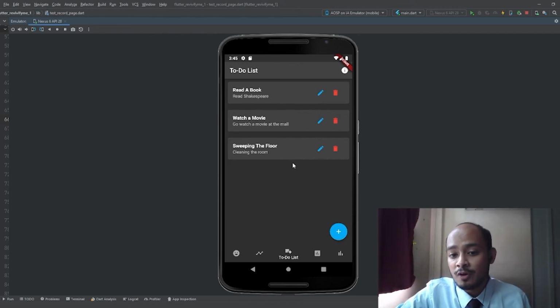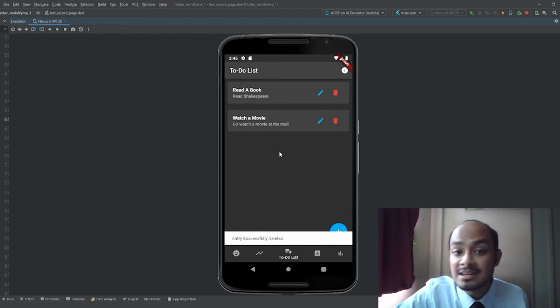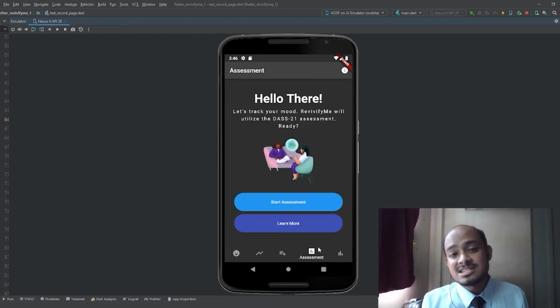You can also perform delete functions inside the data on any of the entries that you want. So simply click on the delete button and confirm the delete, and the data will simply be deleted from the database. The next feature that we will go through is the assessment page using the DAS21 assessment.